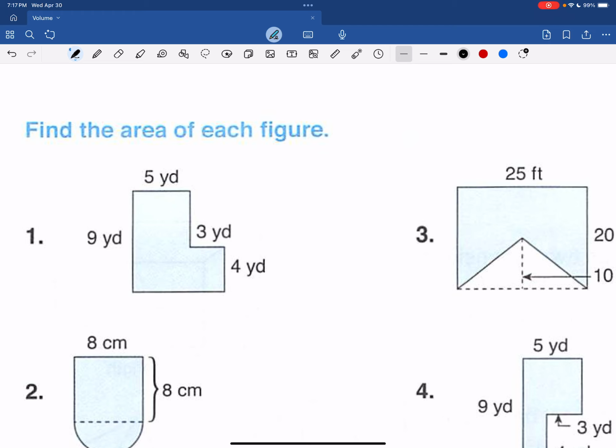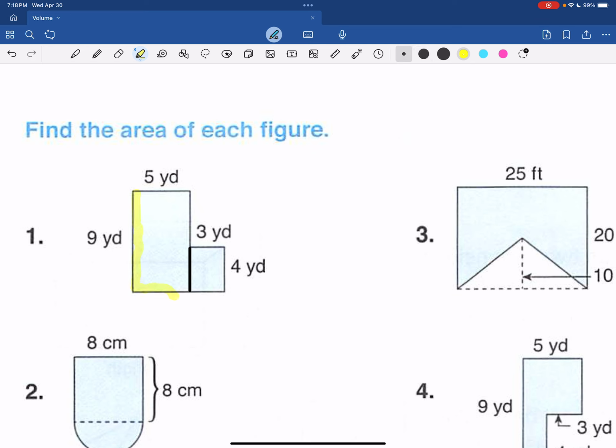You could divide the shape up this way. And I think that's how I'm going to do it. You could divide it this way, however it makes sense to you. But for me, I like this way because the measurements are there and easy for me to see. So I am looking at two different shapes, and I'm going to color those for you so that I can talk about them without confusing you.